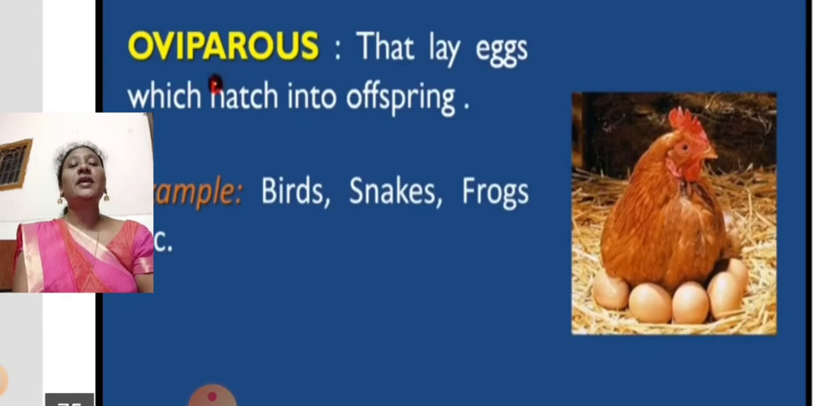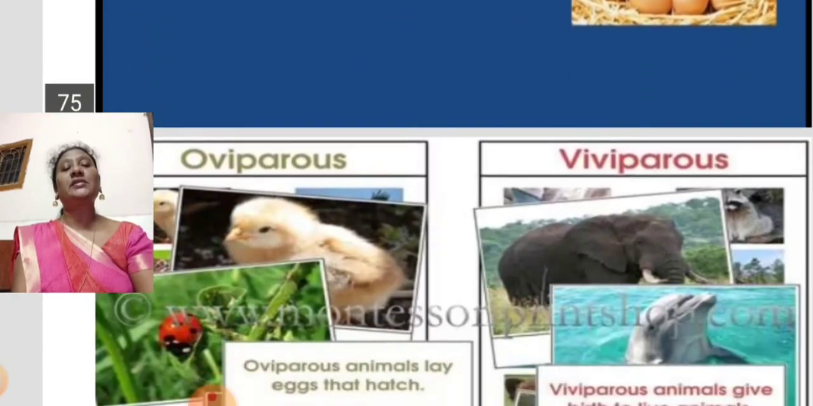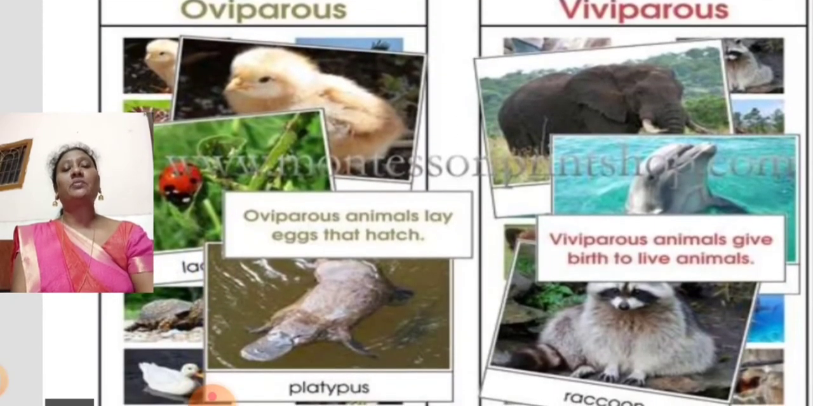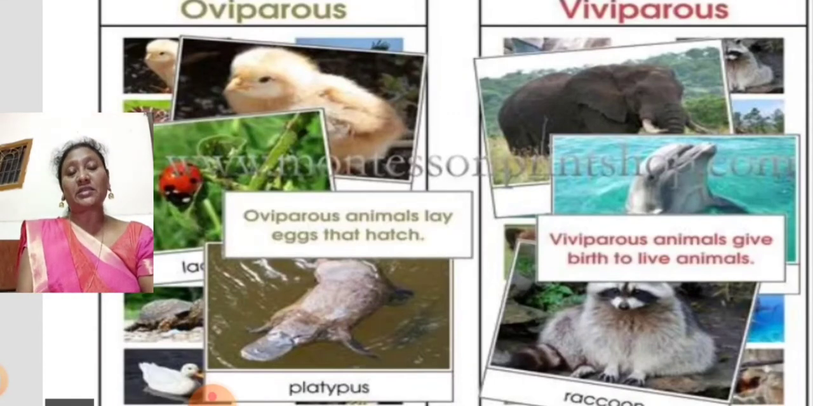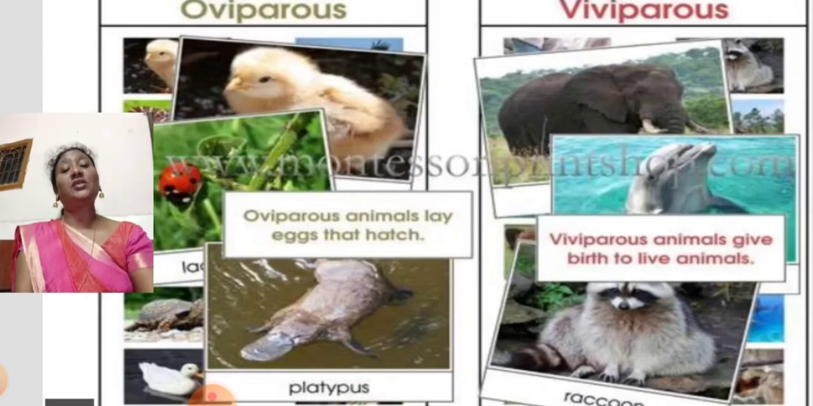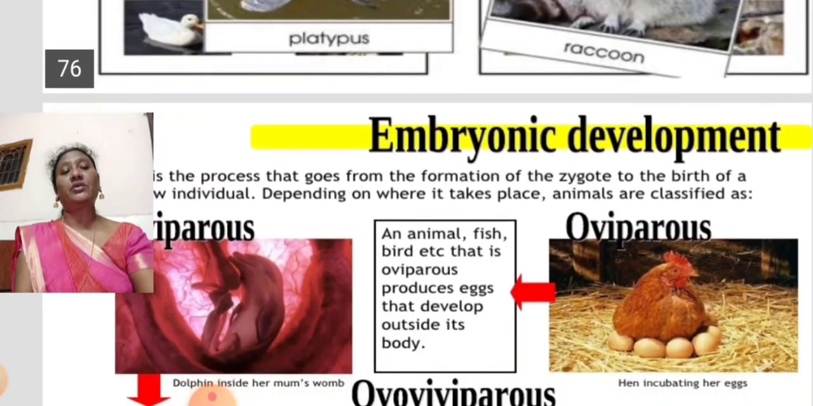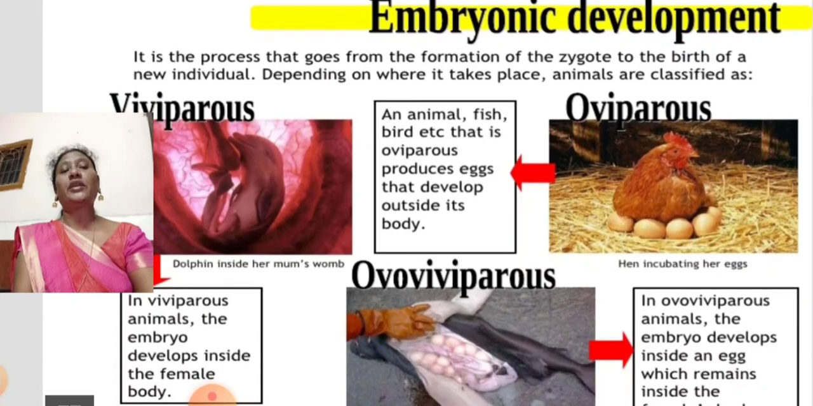Oviparous means they lay eggs which hatch into the offspring. Examples are birds, snakes, frogs. So animals which lay eggs are called oviparous animals. You can find some examples here of viviparous animals and oviparous animals. Viviparous animals give birth, and oviparous animals lay eggs, the eggs hatch, and they give birth to the young ones. We already discussed embryonic development in the oviparous and viviparous animals.